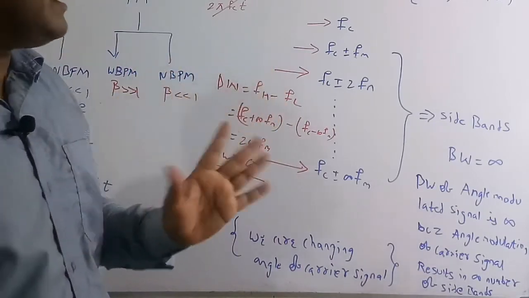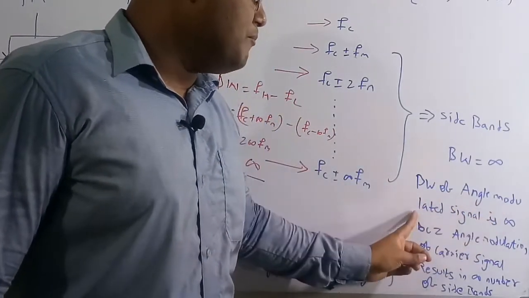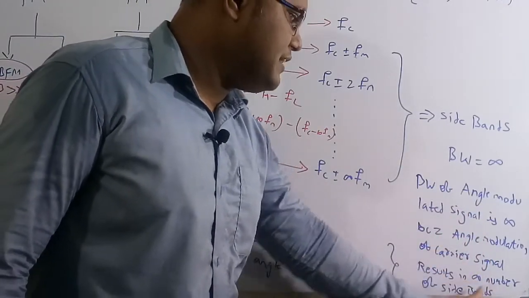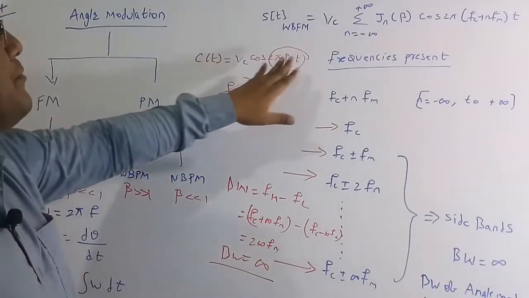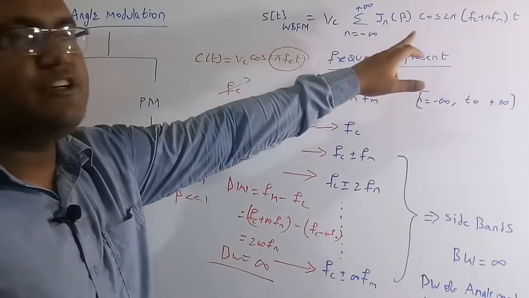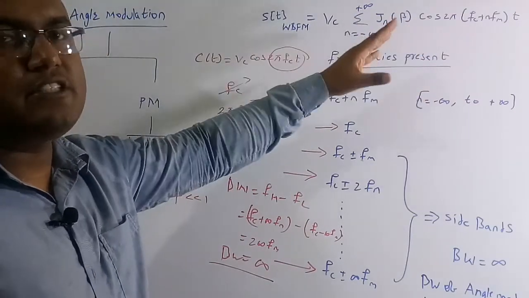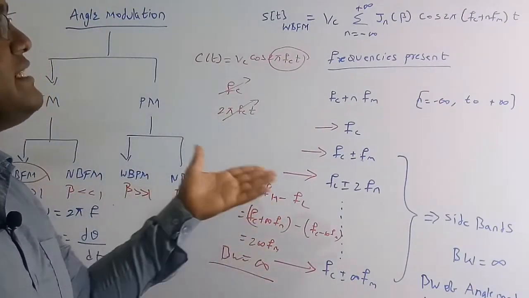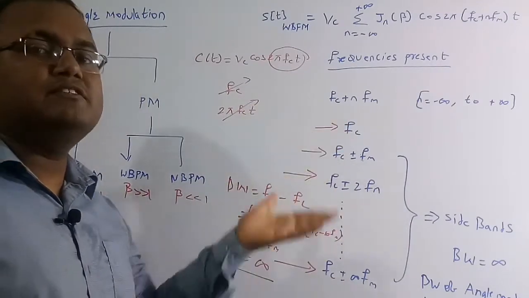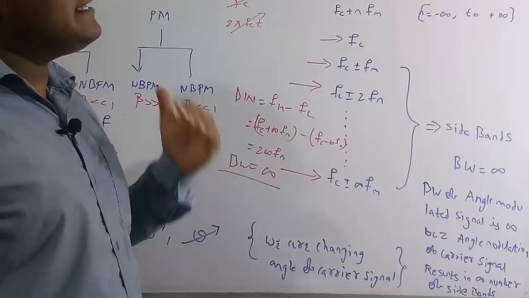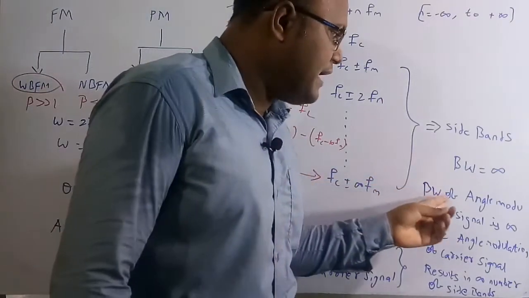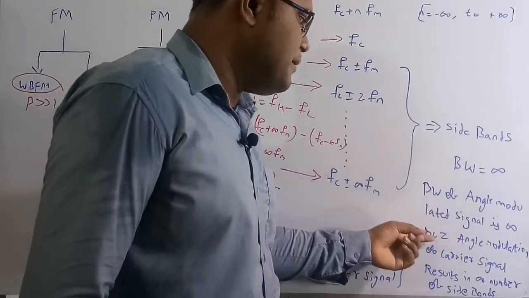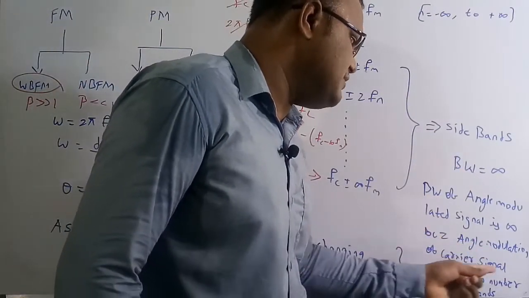Finally, what I am trying to say is that the bandwidth of an angle modulated signal is infinity, because angle modulation of a carrier signal results in an infinite number of sidebands. If you do angle modulation of the carrier signal, the standard equation has infinite frequencies, and infinite frequencies means infinite bandwidth. So the assertion is correct, and the reason is a correct explanation of the assertion: the bandwidth of an angle modulated signal is infinity because angle modulation of a carrier signal results in an infinite number of sidebands.